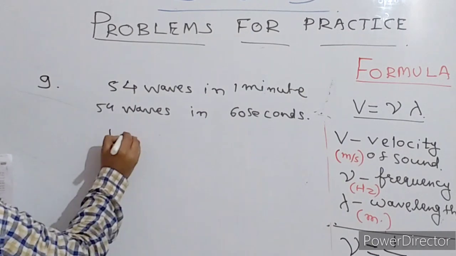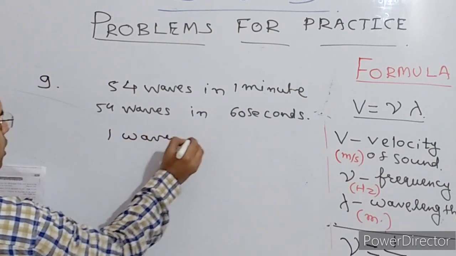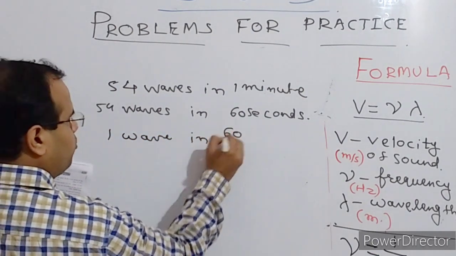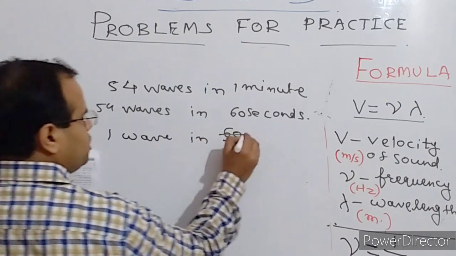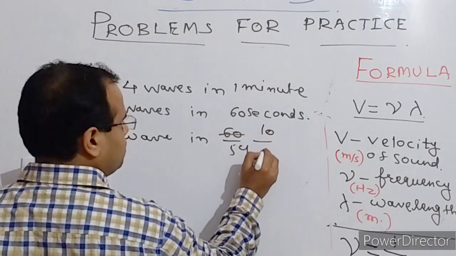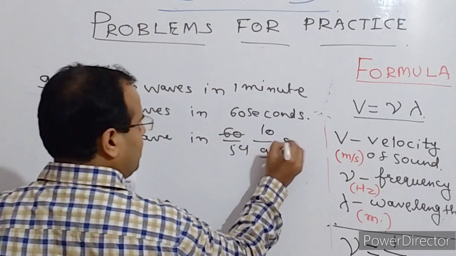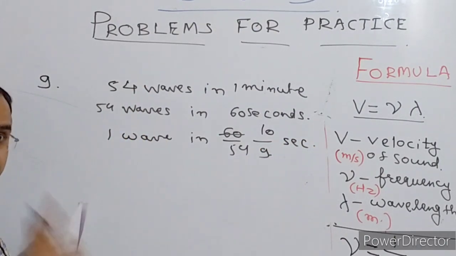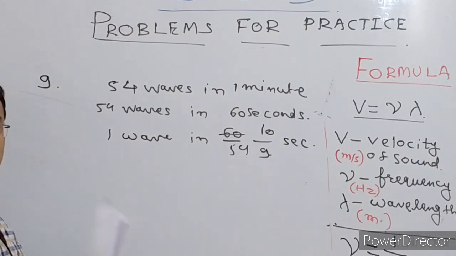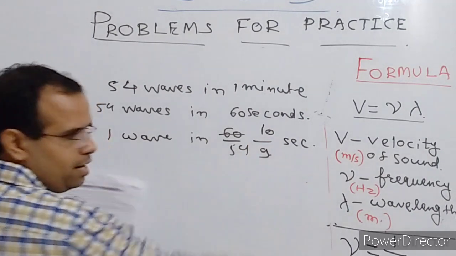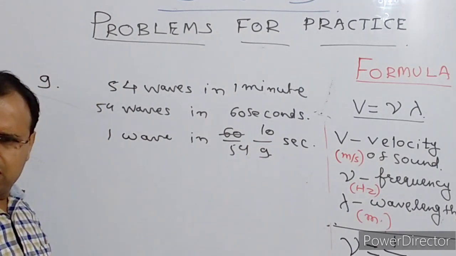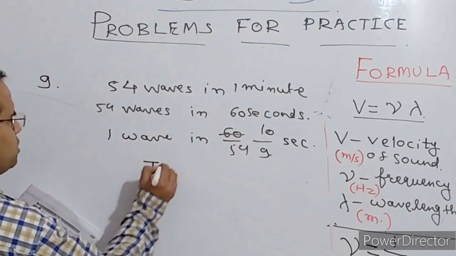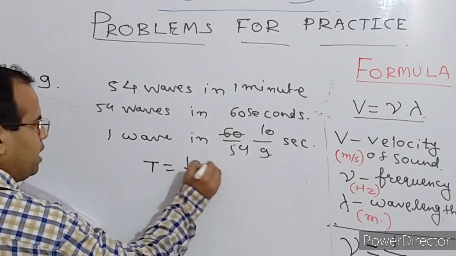So one wave in 60 upon 54. 6 tens are 60, 6 9s are 54. So 10 by 9 second. This is one wave. Okay. One wave reaches there in 10 by 9 second. So that is what the time period is. Okay. So the time period is 10 by 9 second.